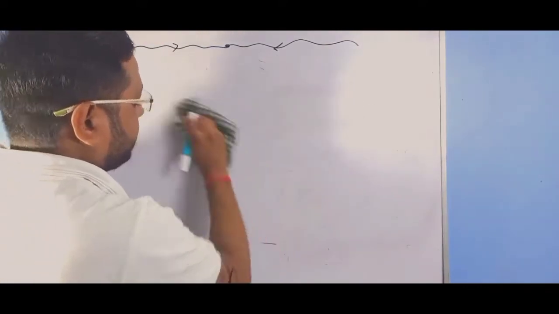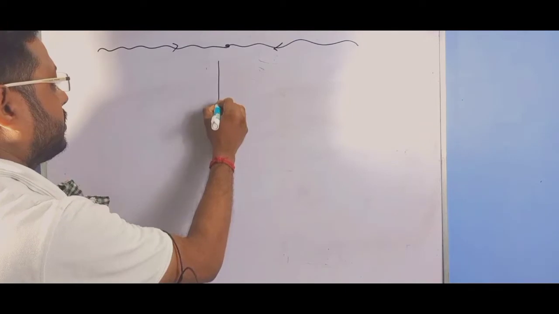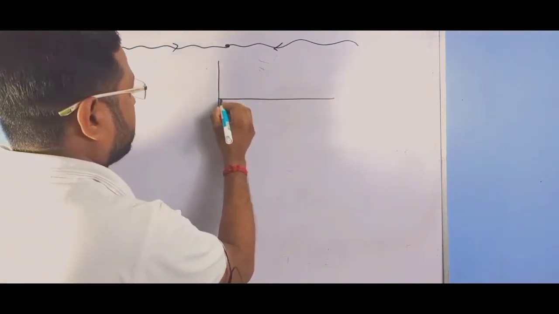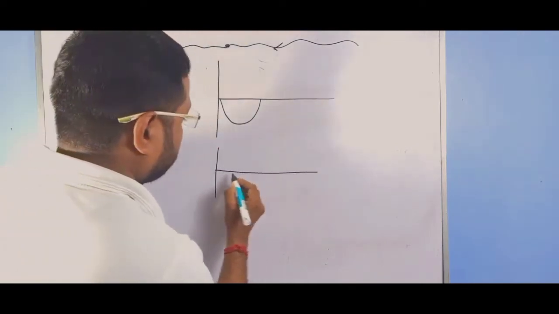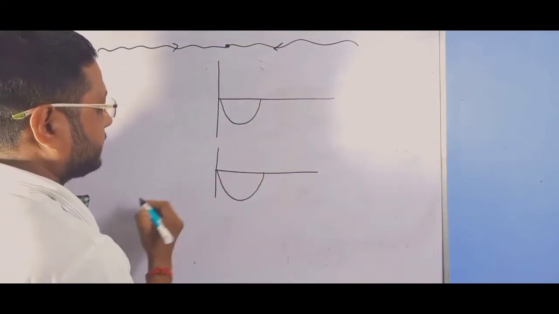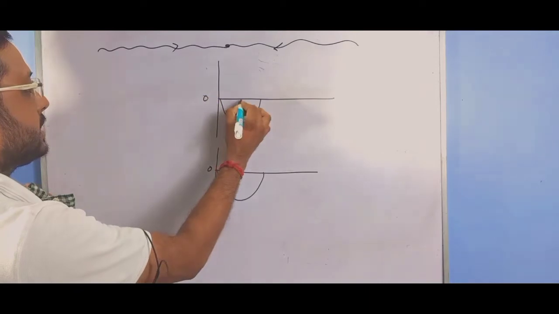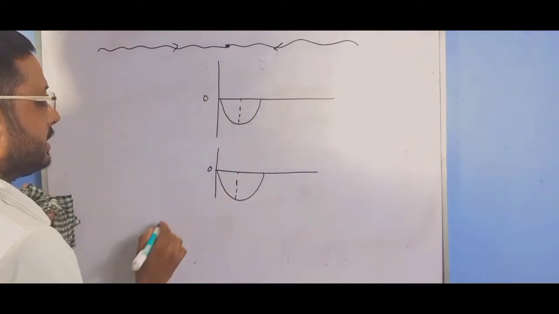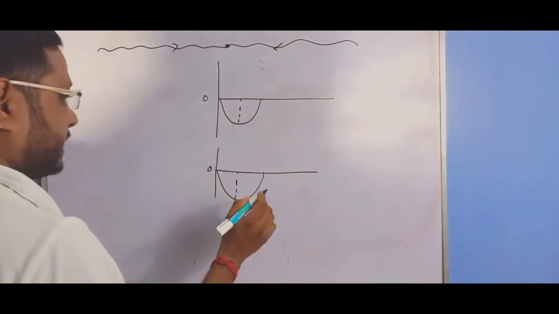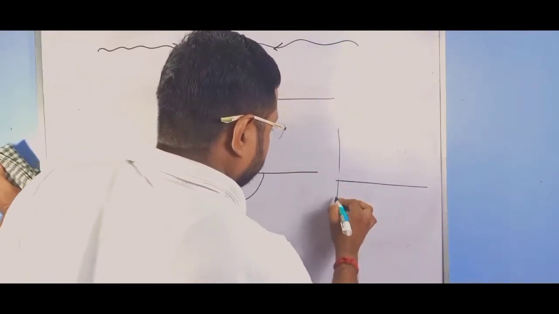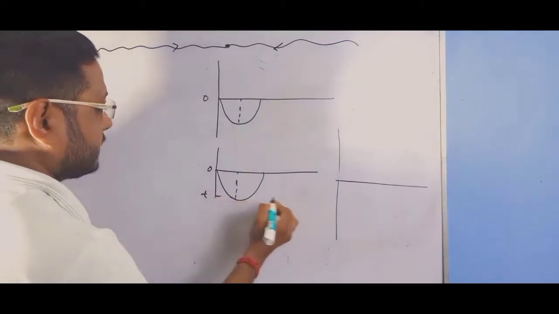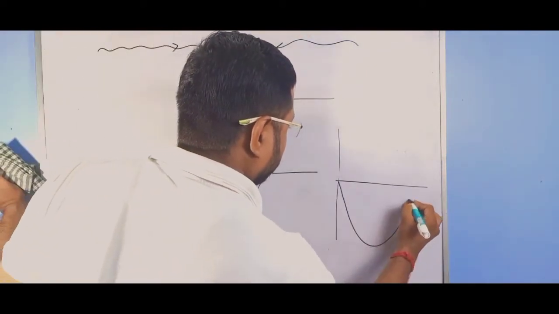Similarly, when the trough of a wave falls on the trough of another wave, suppose this is t, then the resultant trough will be 2t.